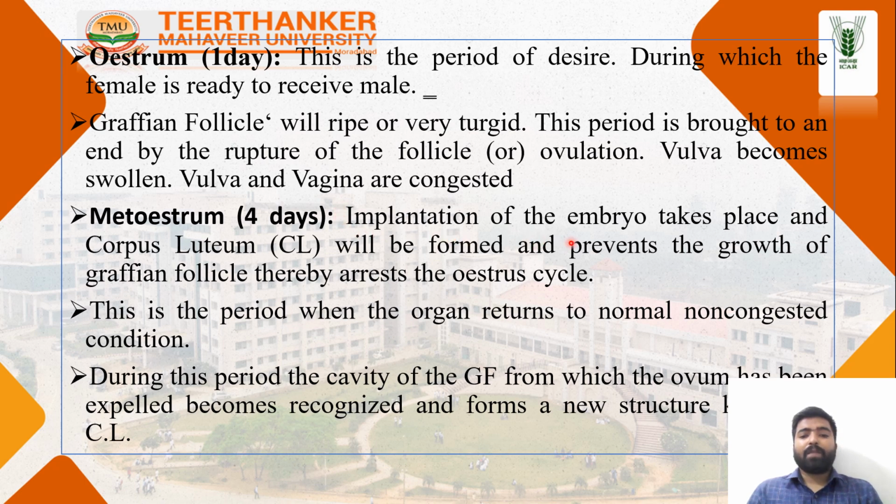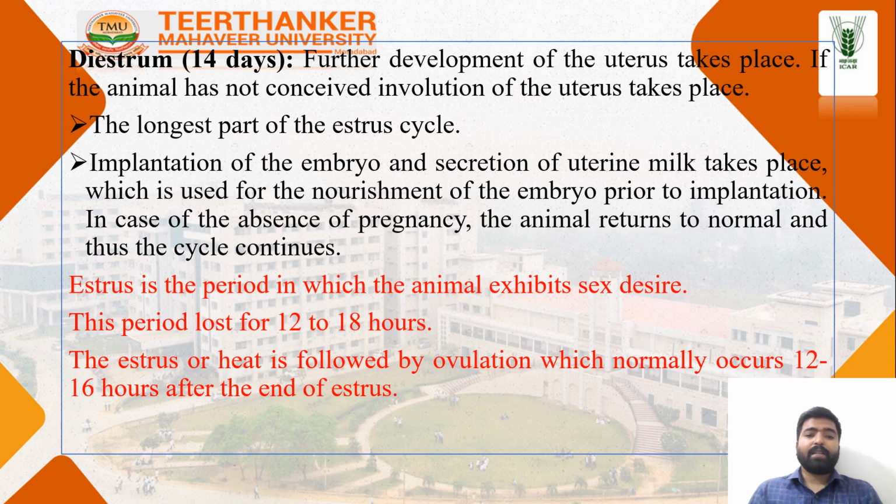The implantation of the embryo takes the place of the corpus luteum and prevents the growth of the graafian follicle, thereby arresting the oestrus cycle. In this period the organs return to the normal non-congested condition. During this period, the cavity of the graafian follicle from which the ovum has been expelled becomes reorganized into a new structure and forms the corpus luteum.